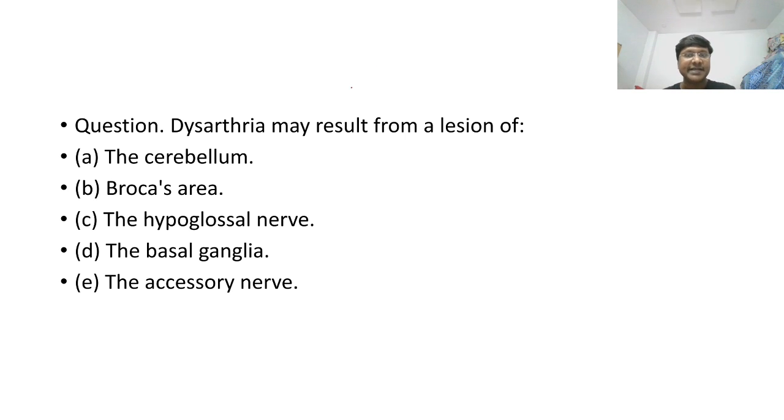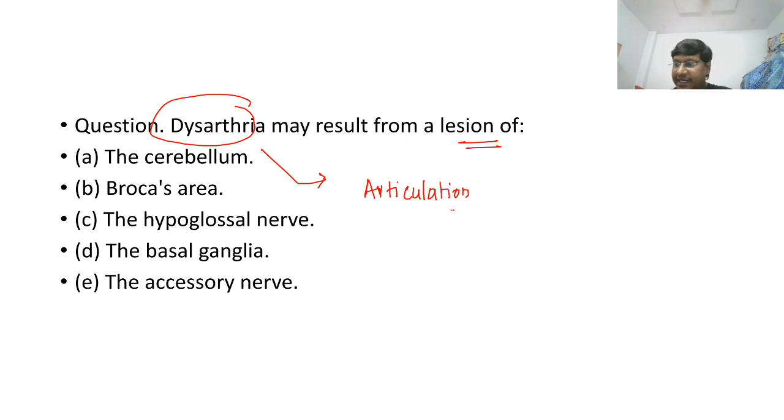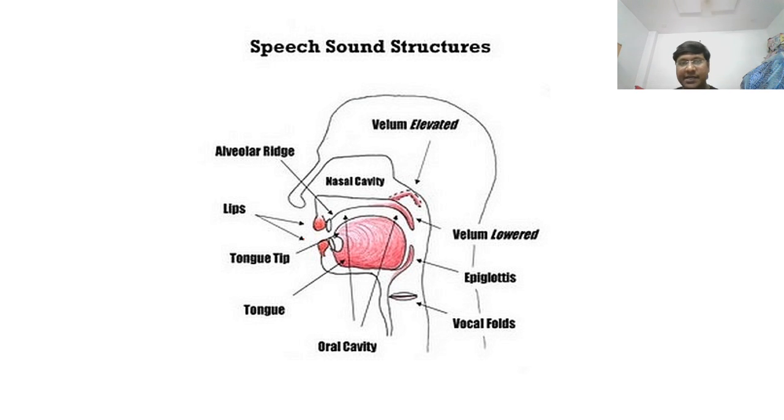So dysarthria may result from a lesion of cerebellum, Broca's area, hypoglossal nerve, basal ganglia, accessory nerve. Okay. So dysarthria means what? Difficulty in articulation of the speech. Right? Difficulty in the articulation of the speech. Now, see, for the articulation to occur, these are all the structures which are required for the articulation of the speech. What are all required?